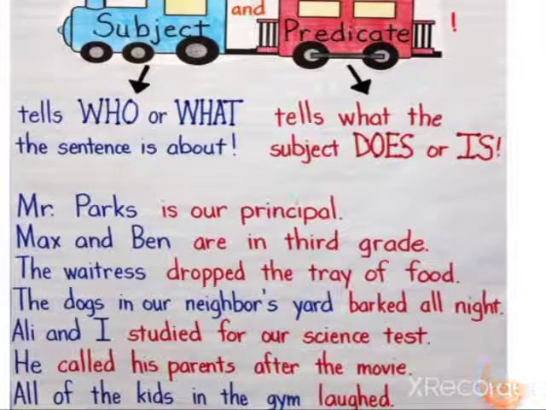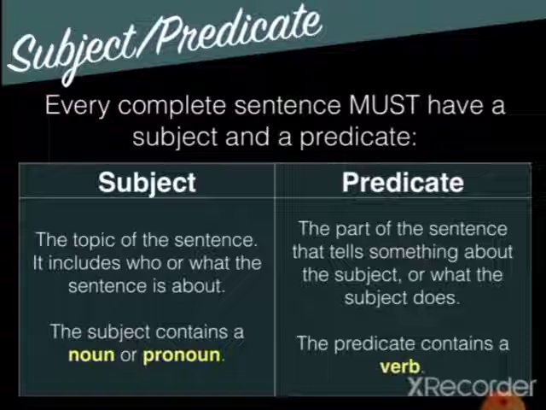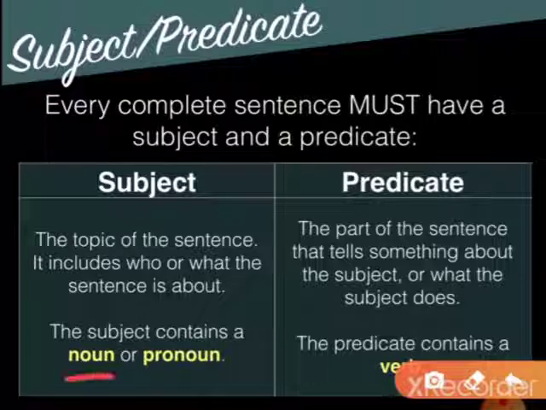So what I am trying to say is, the subject is that part of the sentence which names a person or thing. Predicate is a part of the sentence which tells something about the subject. As I told you earlier, the subject contains a noun or pronoun. The predicate contains a verb.